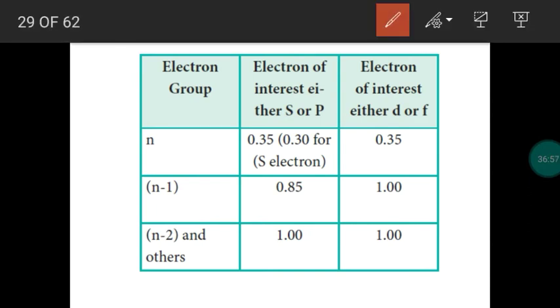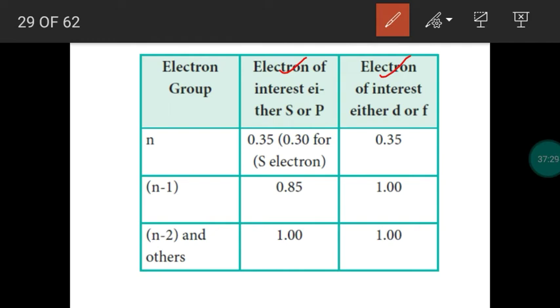In an atom, we can calculate effective nuclear charge for the electron. If the electron is an s electron or p electron, it means a different value. If we select a d electron or f electron, the value will be different.